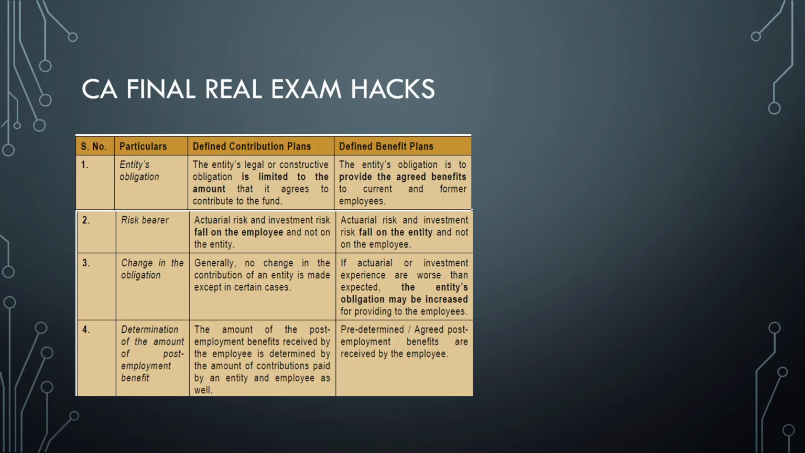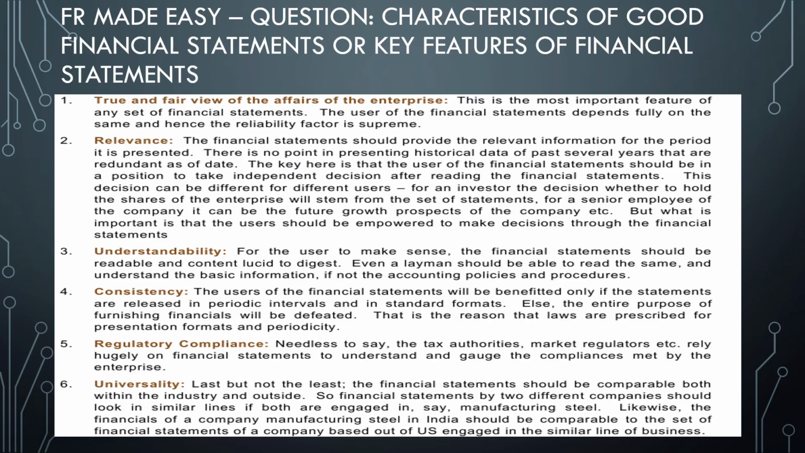And in case of change in the obligation, there is no change in the contribution of an entity, whereas in case of defined benefit plans, if actuarial or investment experience is worse, the entity's obligation may be increased. So that is the change in the obligation with regard to defined benefit plans. And in case of the amount of post-employment benefit, in a defined benefit plan the predetermined or agreed amount of benefits is received by the employee, whereas in a contribution plan the amount of contribution paid by the entity and employee will be received by the employee. So these are the differences between the defined contribution plan and the defined benefit plan. So moving on to the next question.